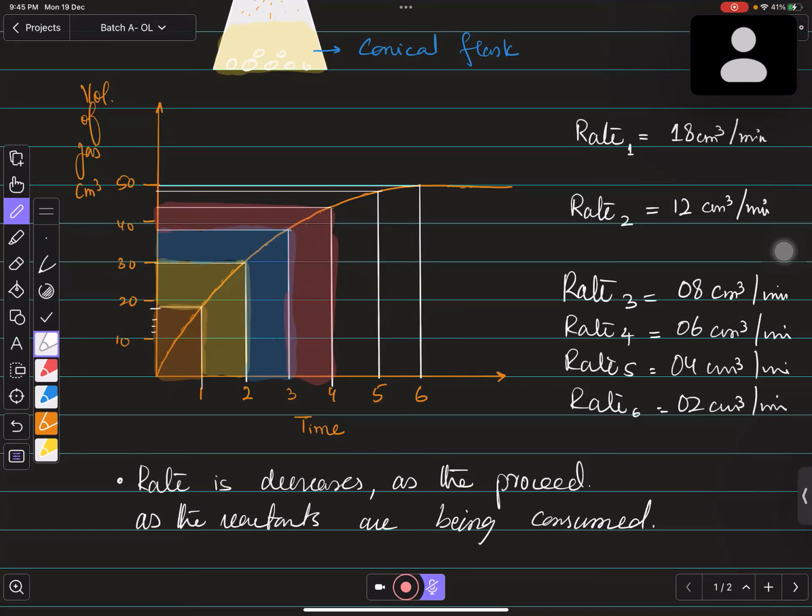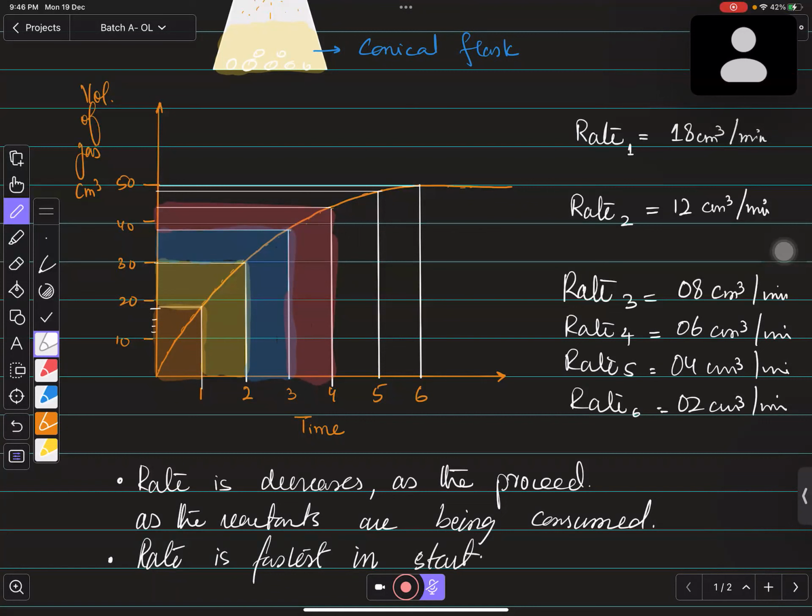Yes, sir. And again, sir, the rate is the fastest in the start. Rate is fastest in the start. जी बेटे. Sir, as the reactants are used up, लिख सकते हैं ना? Yes, बिल्कुल आप लिख सकते हैं. As rate of reaction is the fastest in start, right?